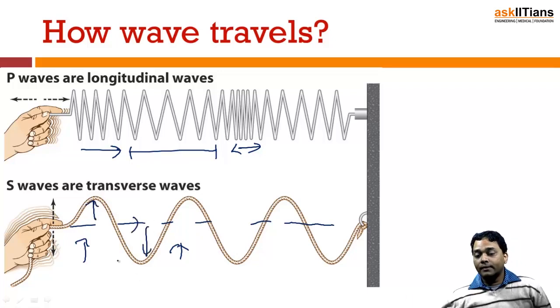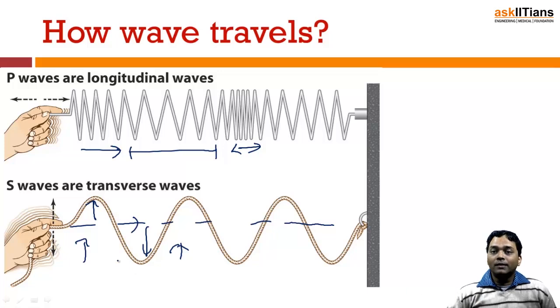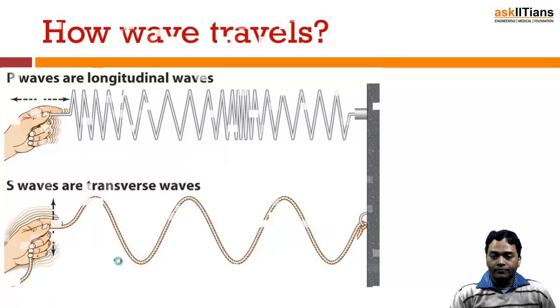The motion is taking place towards the north, whereas the oscillations are taking place perpendicular to that. So this is the way the wave is going to travel. This is the basic difference between a longitudinal wave and a transverse wave. Light follows the case of a transverse wave, whereas sound follows the case of a longitudinal wave.